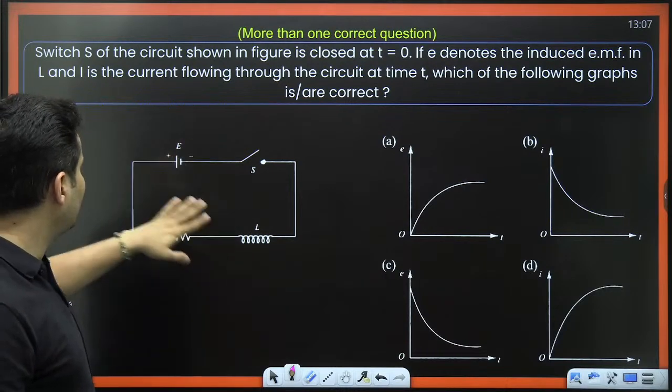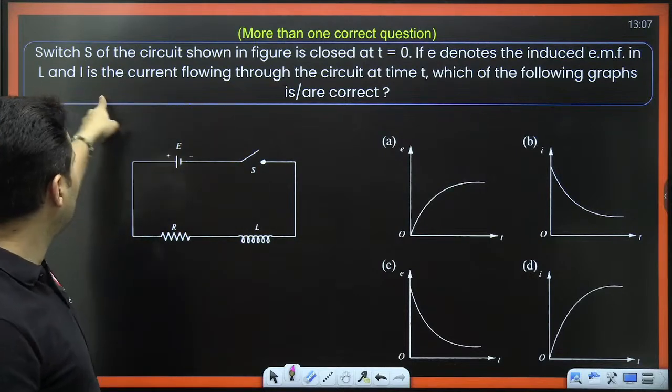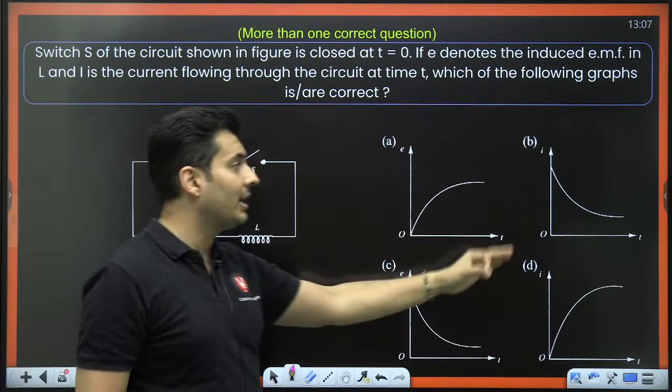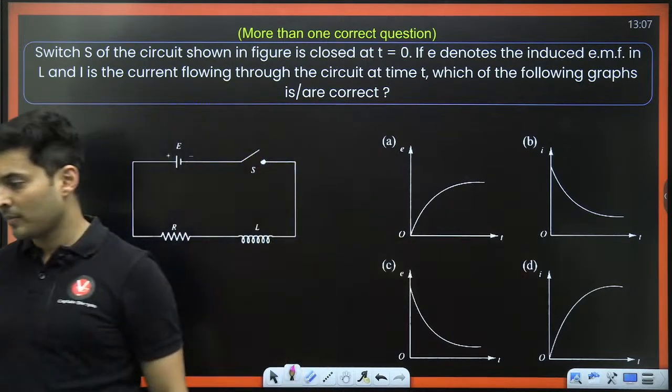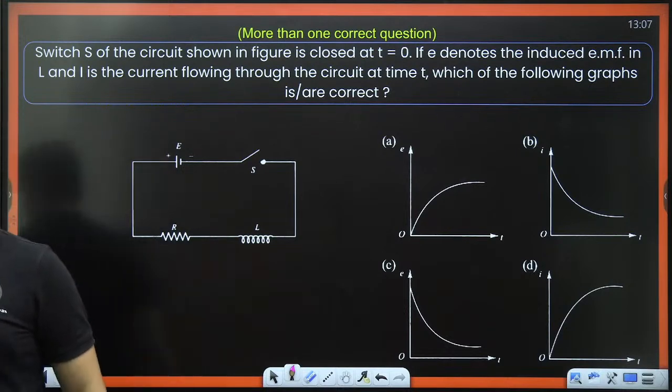There is an inductor, resistor, battery, switch. The switch is closed and there is induced EMF and the current. Then which of the graphs are correct? More than one option might be correct. Come on, let's see how to solve this question.